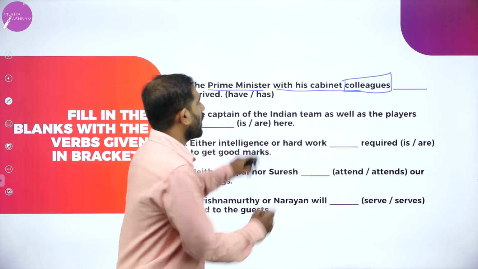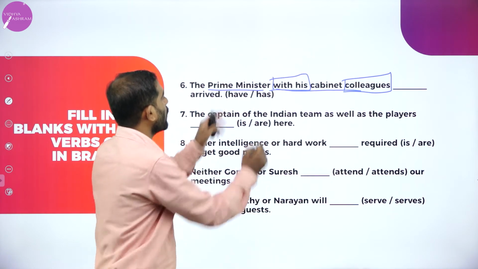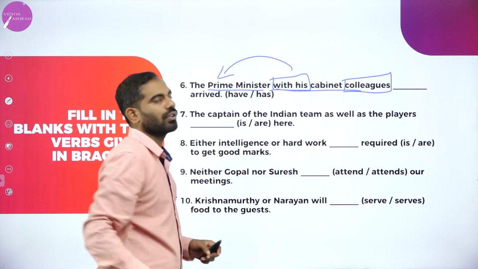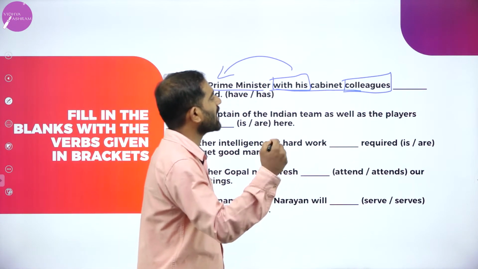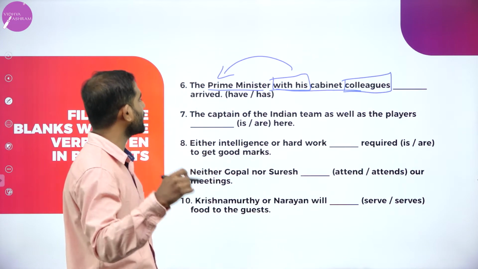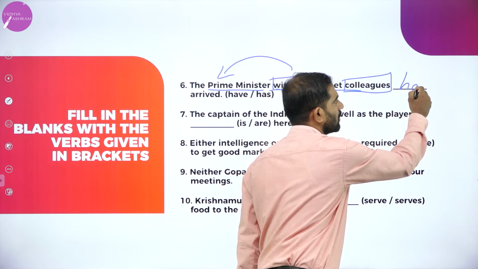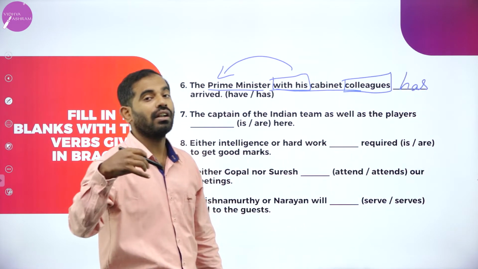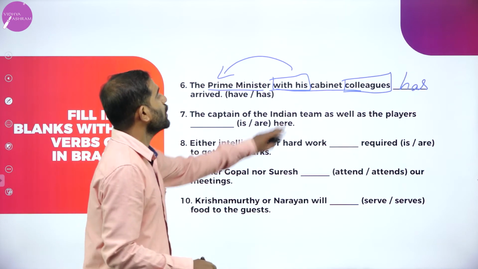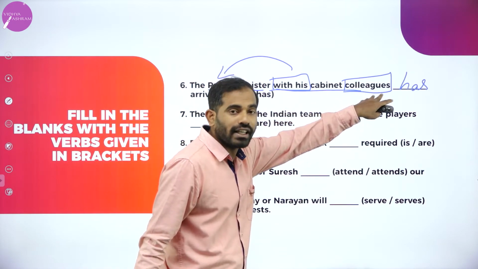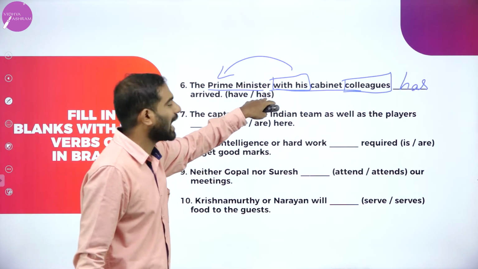The Prime Minister with his... We are going to throw light on the first subject. The Prime Minister with his cabinet colleagues has arrived. The Prime Minister has arrived along with his cabinet members. You might be wondering, why not colleagues? And why not have instead of has?